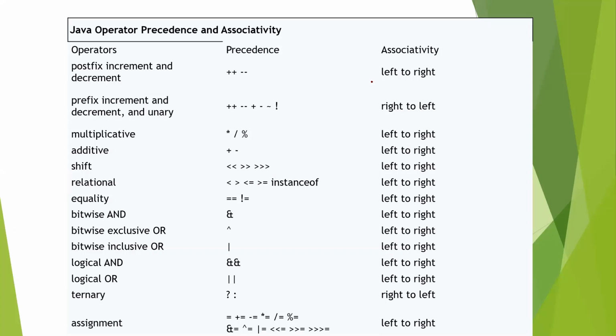In the next case, increment, decrement, plus, minus, not equal to, go right to left. Sometimes students ask whether to go right to left or left to right. The table gives it, but remember, if parentheses are given, whatever is written inside the parentheses is evaluated first, and there you do not calculate right to left or left to right.